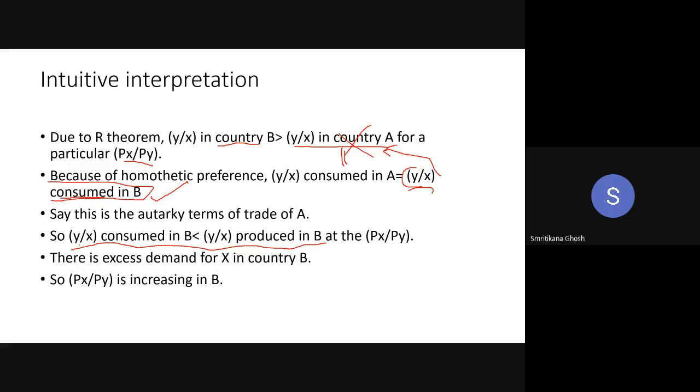This line is saying y by x consumed in B is less than y by x produced in B, everything in terms of y by x. So if I am trying to write it in terms of x by y, then that inequality sign will be just opposite, right?